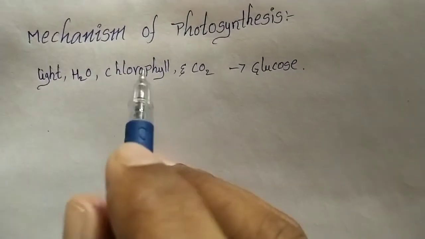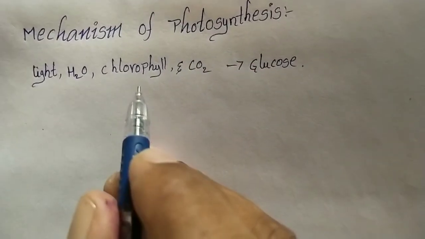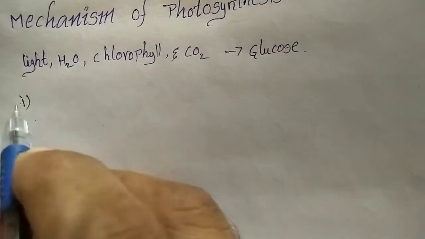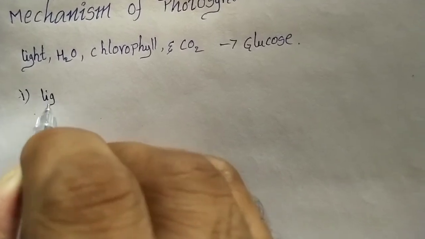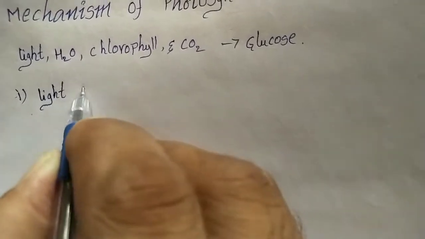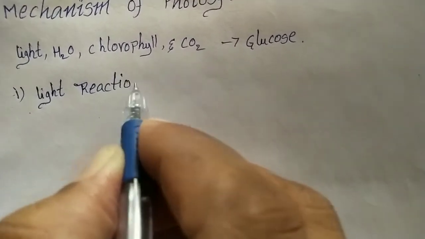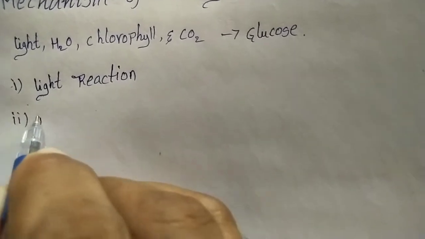How can plants prepare their own food? In the mechanism of photosynthesis we can see this. The mechanism of photosynthesis contains two types of reaction. One is the light reaction and the second one is the dark reaction.